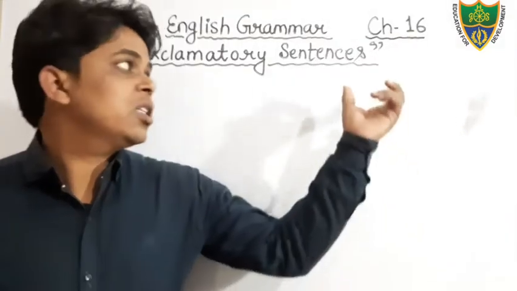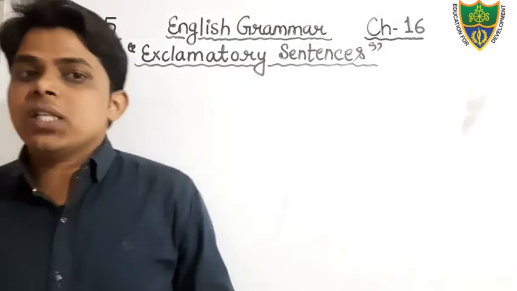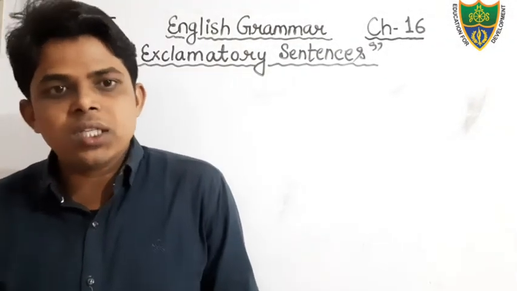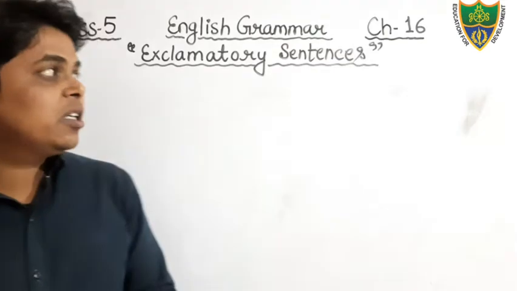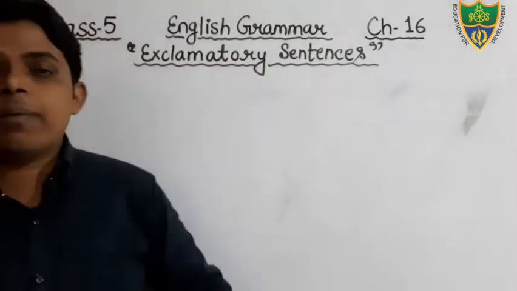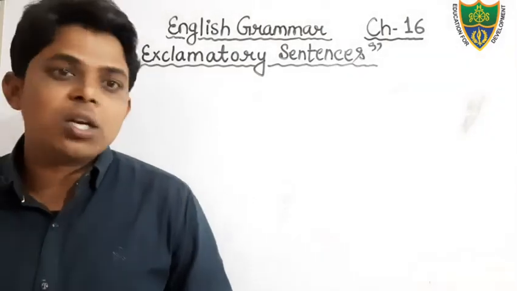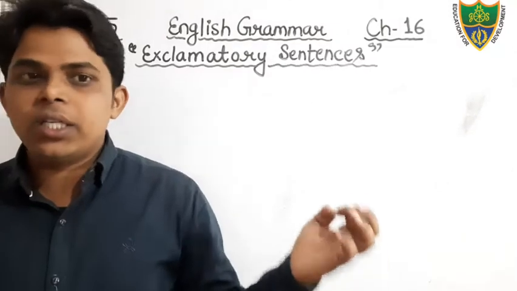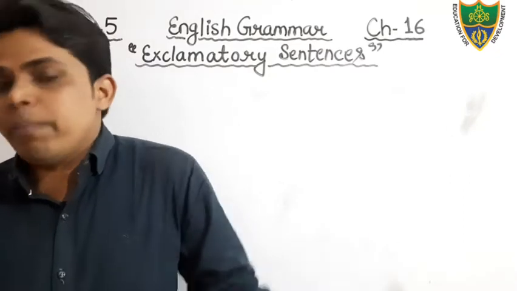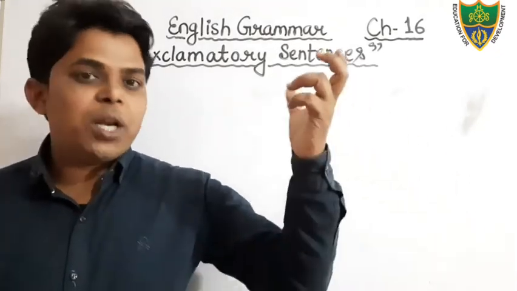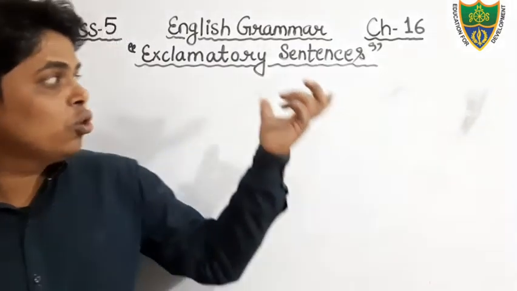Dear students, today we will discuss chapter 16 of English grammar, that is exclamatory sentences. In the previous classes we have already read the definition of sentences, assertive sentence, interrogative sentence and imperative sentence. And today we will discuss the most important topic, that is exclamatory sentences. Dear students, you have read it in the previous classes, class 4, class 3, class 2, what is an exclamatory sentence. Exclamatory sentences are those which are used to express the sudden feeling of joy, sudden feeling of sorrow, sudden feeling of surprise. So it shows the sudden feeling.